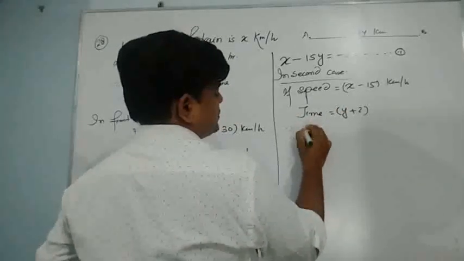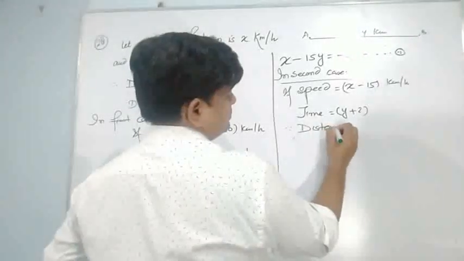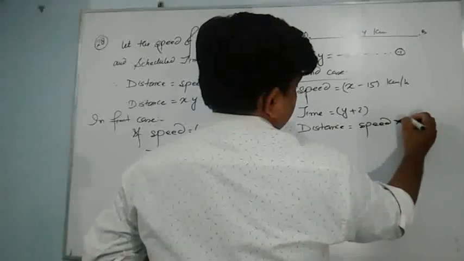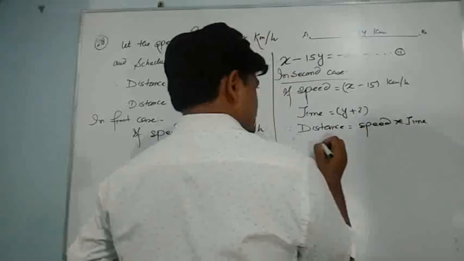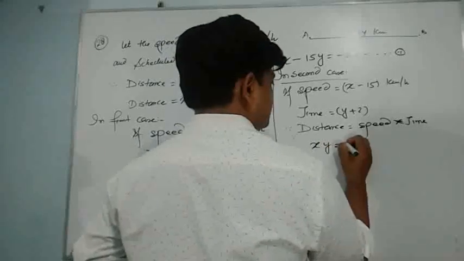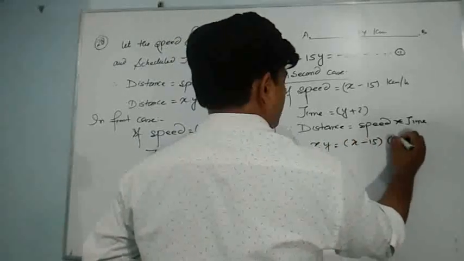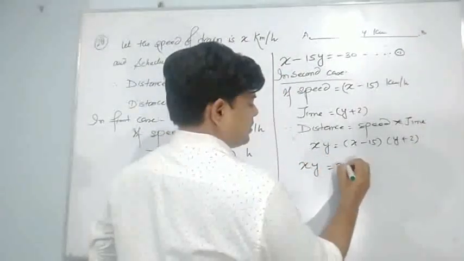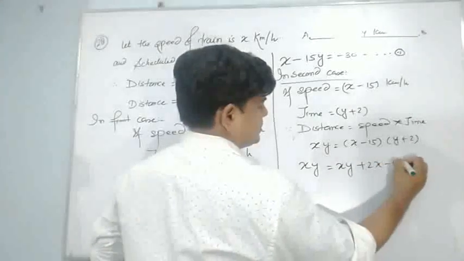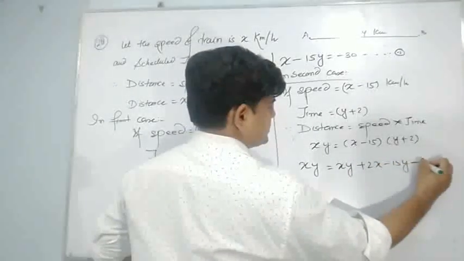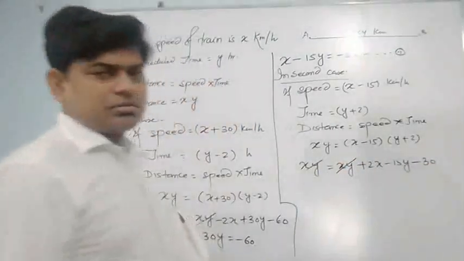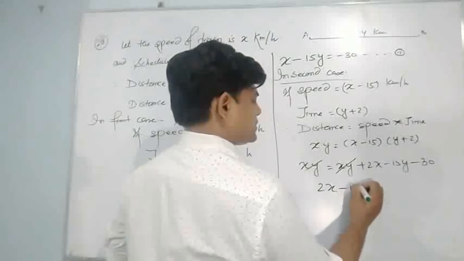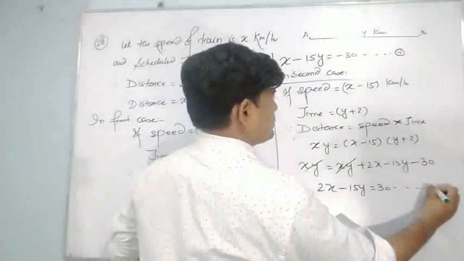And now again, what can I write? Since distance is equal to speed into time, what is the distance here? Again xy, time x minus 15 and y plus 2. What can I write here? xy equals 2x minus 15y minus 13. They can eliminate or not. And now when I transpose, I will get again 2x minus 15y is equal to 30. This is the equation number 2.